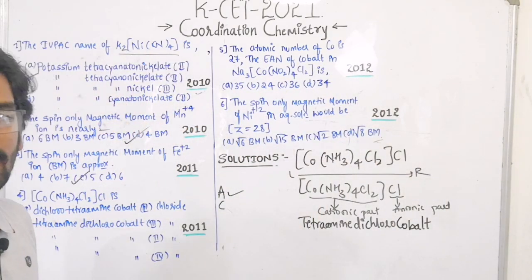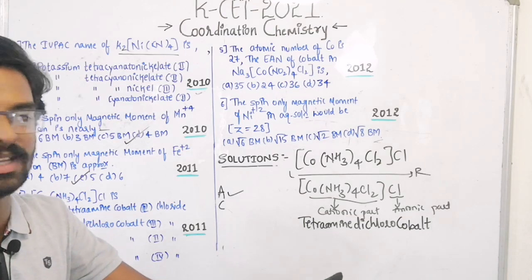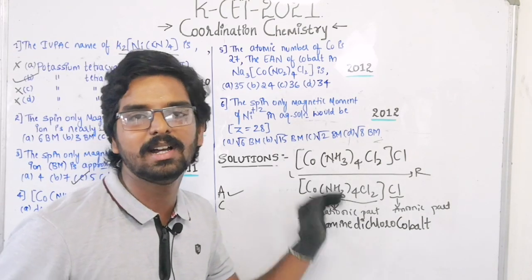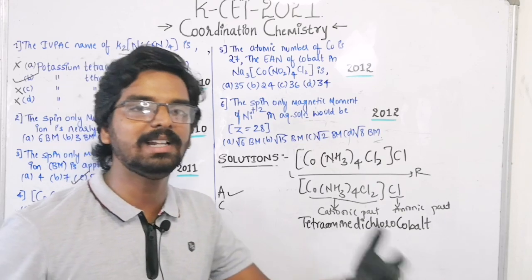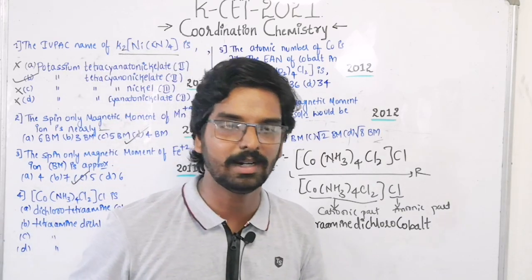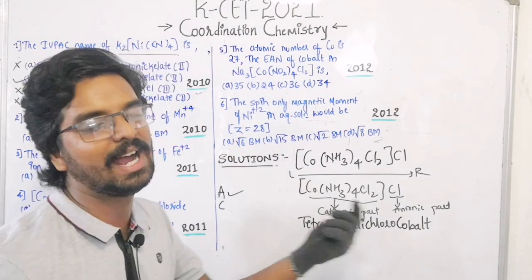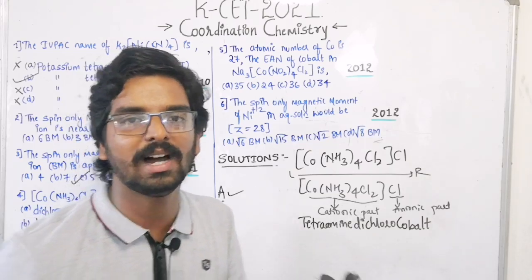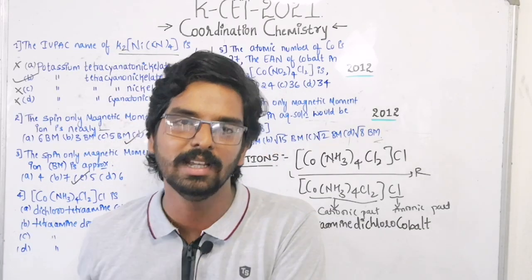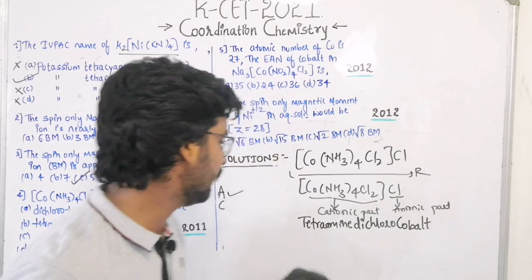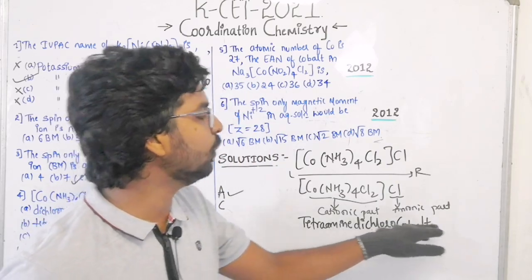Okay. Cobalt ಅಷ್ಟೇ ಇರುತ್ತೆ. Cobaltate ಬರಿಬಾರ್ದು. ಯಾಕೆ? Because it is present in where? It is present in cationic part. Anionic part ಇದ್ದಿದ್ರೆ cobaltate ಅಂತ ಬರಿತಿದ್ವಿ. But here the cobalt is present in where? In cationic part. The central metal atom or the ion names remains as such only. So ಅಲ್ಲಿ modify ಮಾಡಬಾರದು. So ಹಾಗಾಗಿ tetraamine dichloro cobalt.